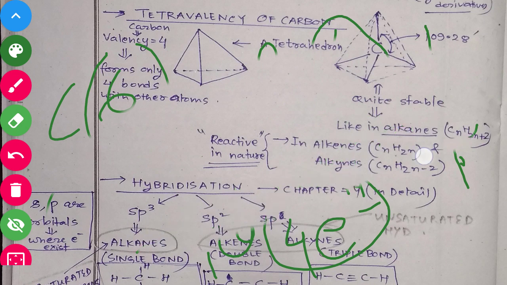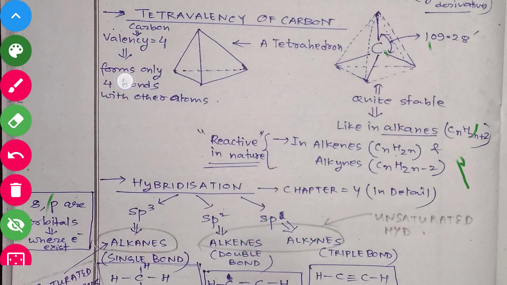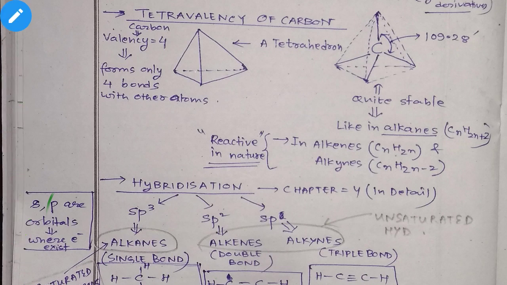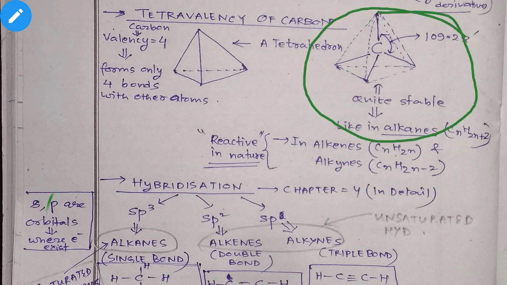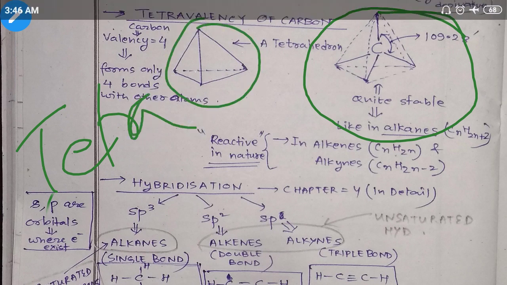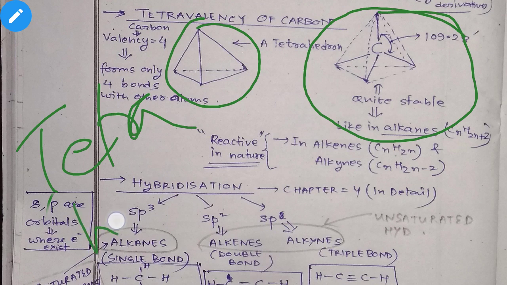Now, you have to remember that carbon always forms four bonds with atoms. Not three, not five, not anything else. The main reason behind it is its atomic structure. The atomic structure of carbon has four valence electrons, and hence these valence electrons take part in the bonding process. The structure which you get as a result is the tetrahedral structure. The name you have to just remember. Like you have a triangle, like you have a circle, this type of structure like a pyramid is the tetrahedral structure.